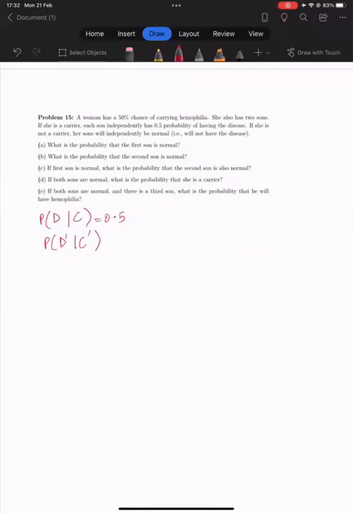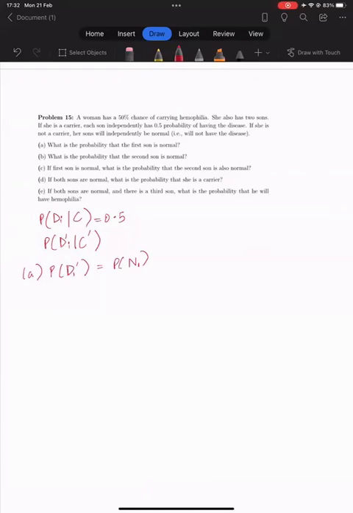Okay. What is the probability that the first son is normal? That is, does not have the disease. Or we can just say N for normal, and normal for the first son. Let's put an i here to denote whether it is son 1 or son 2. So now we have the probability that the first son is normal.